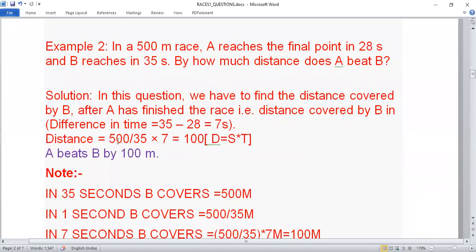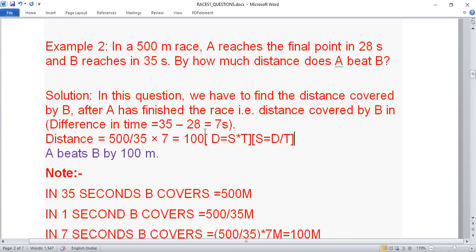Oh, you are asking why we are dividing 500 by 35? Because this is the speed they have found. What is the formula of speed? Speed is distance upon time. So distance is speed into time. Here distance is 500, time is 35 seconds.